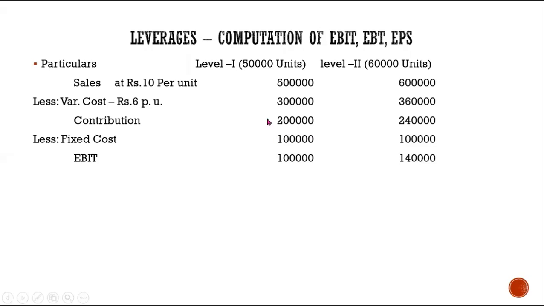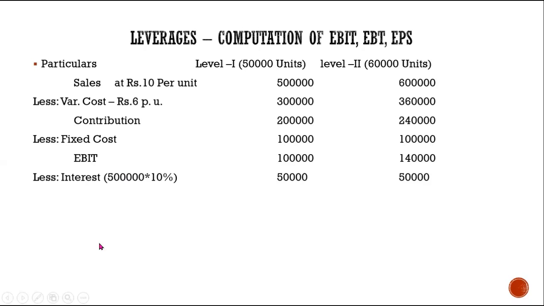So contribution less fixed cost is EBIT. EBIT is now 1 lakh and 1 lakh 40,000. Now, what are we going to do? Sales less variable cost is contribution, contribution less fixed cost is EBIT. Less now what? Interest. Less interest, what do we get?